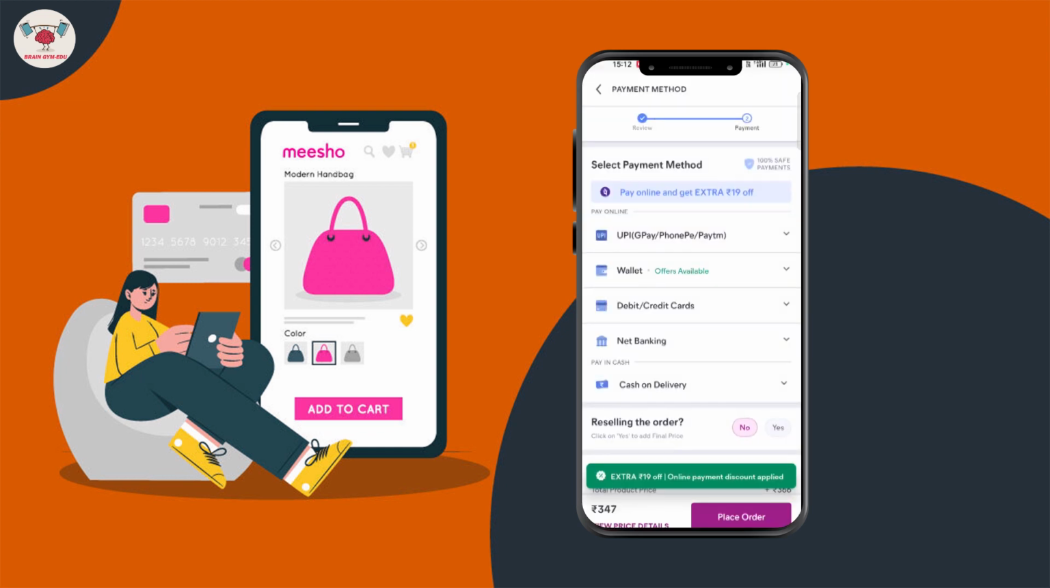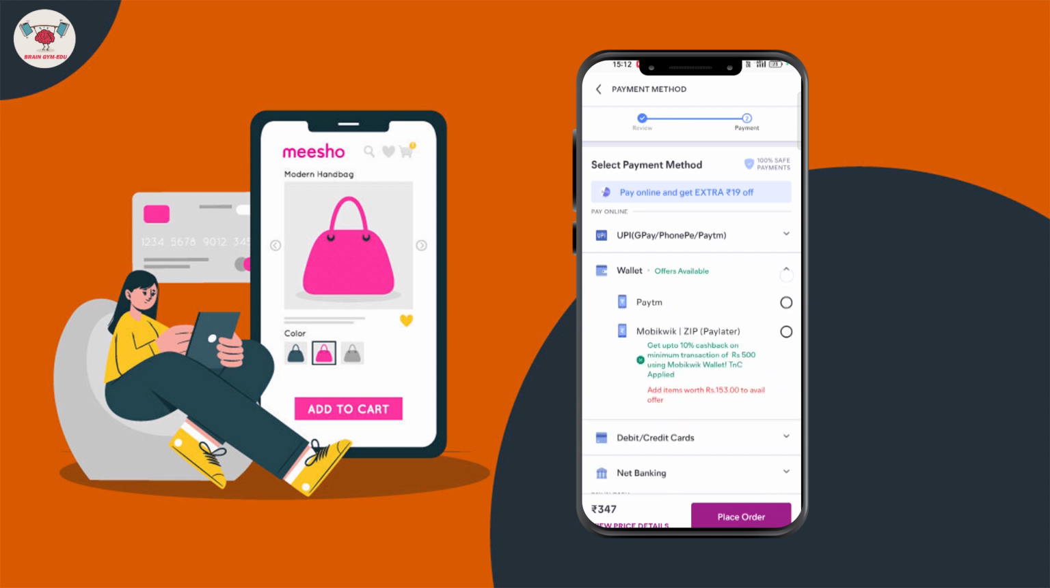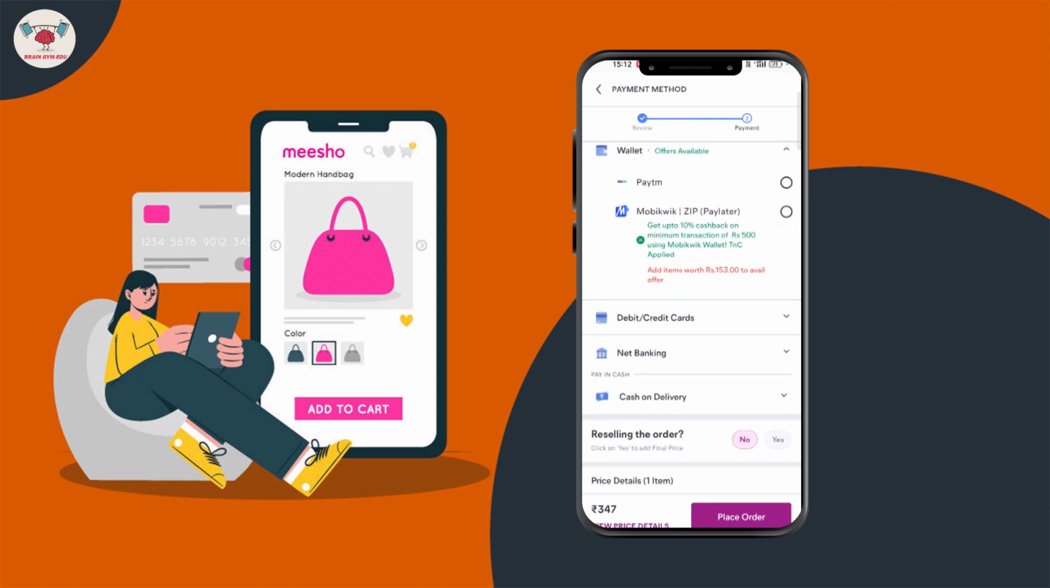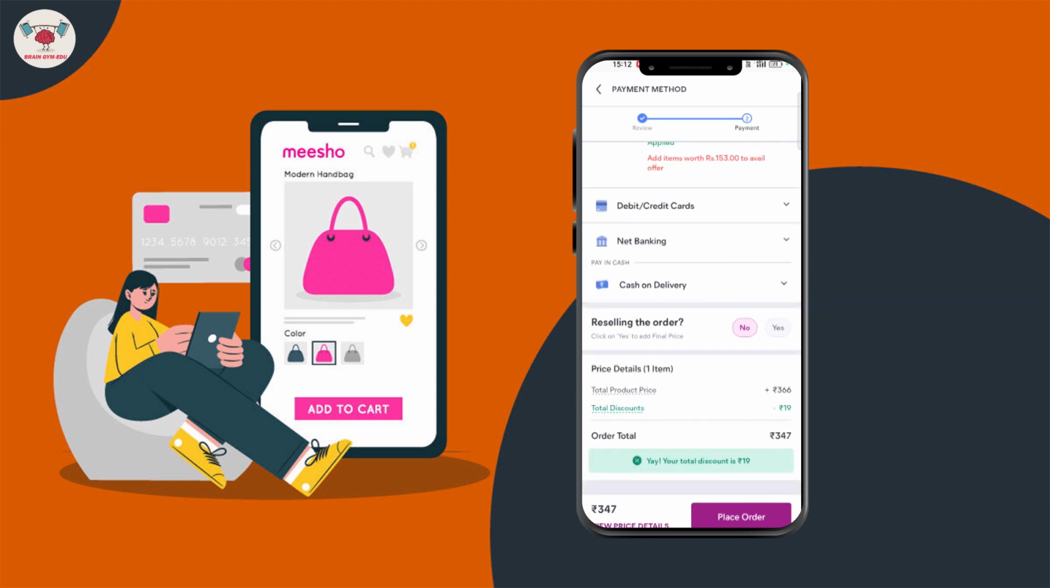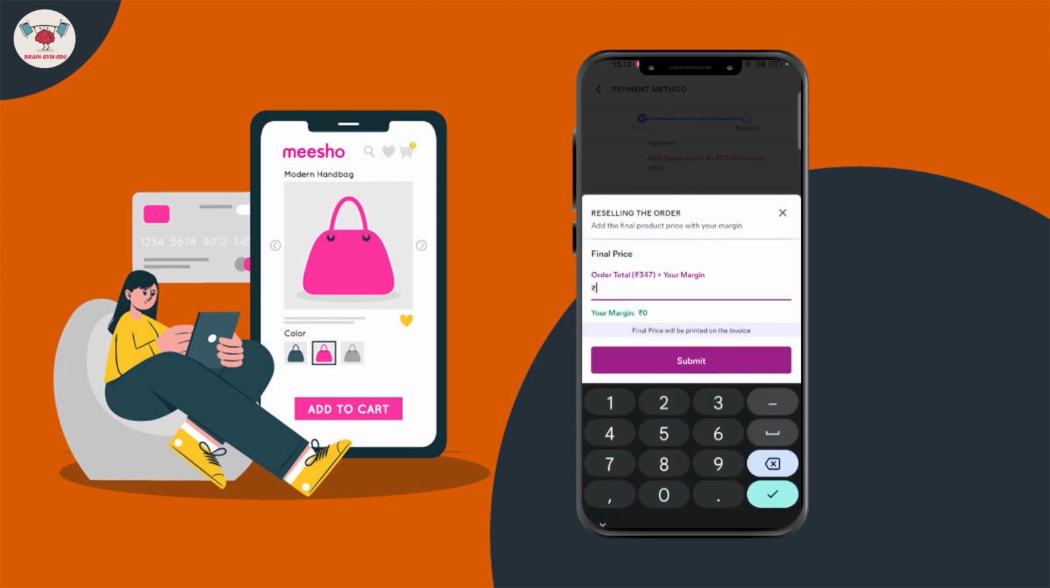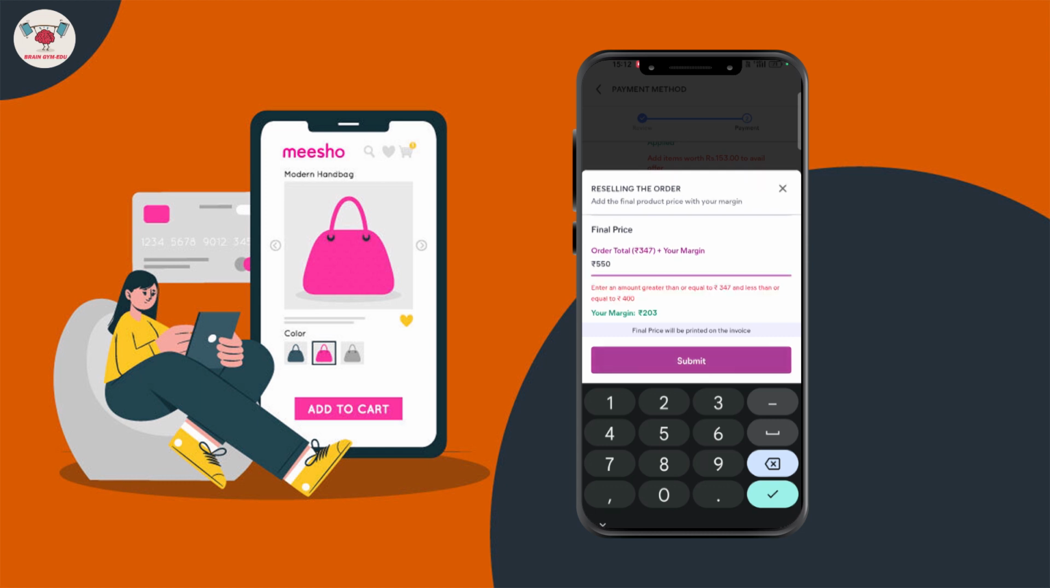Next is payment. You can use options like UPI, wallet, wallet offers, debit and credit cards, net banking, and cash on delivery. This is the main option, reselling the order. Only here can you add your margin. If you are ordering for yourself or without profit, you can go with no. But if you need a profit, you can go with yes. The product cost is 347 rupees, but you sell it for 550 rupees, so your margin is 203 rupees. Submit.